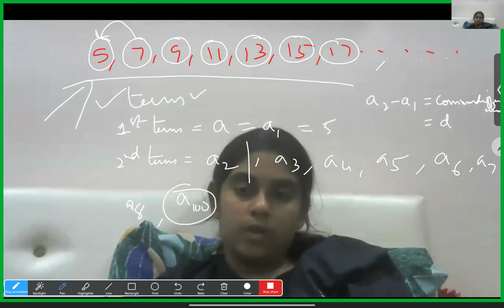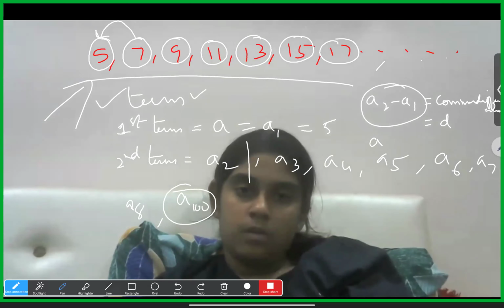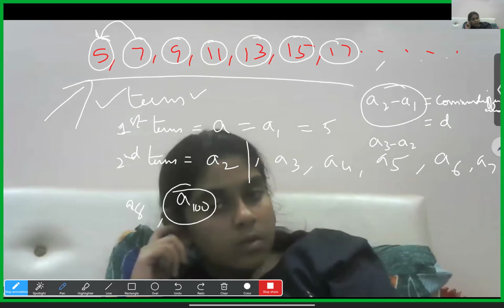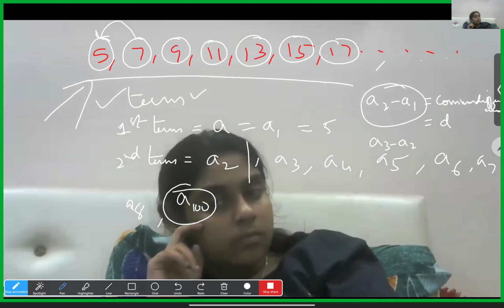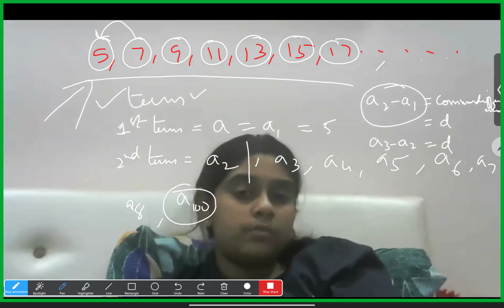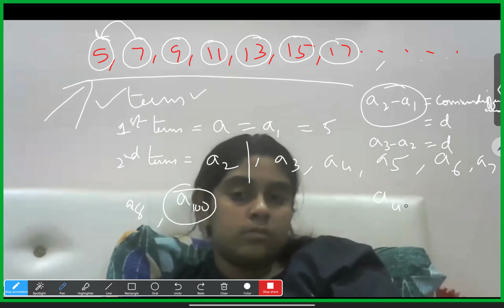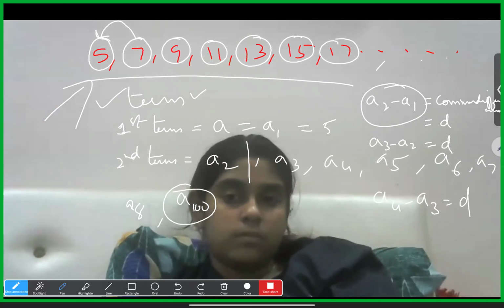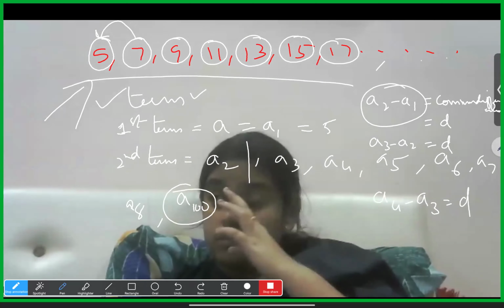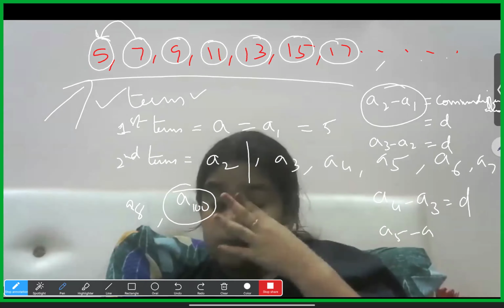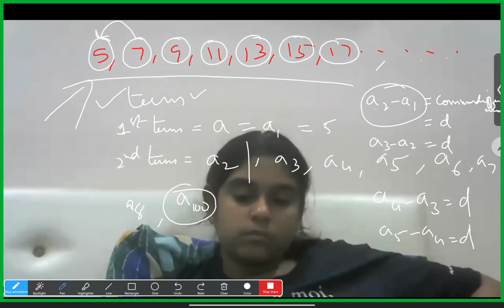So a2 minus a1, or a3 minus a2. a3 minus a2 means what, Hasni? Third term minus second term. That also will give the same answer if it is an AP. a4 minus a3 is also the same answer, so fourth term minus third term, same answer. a5 minus a4 is also the same. Like that, we will get a common difference formula also, an minus an minus 1.